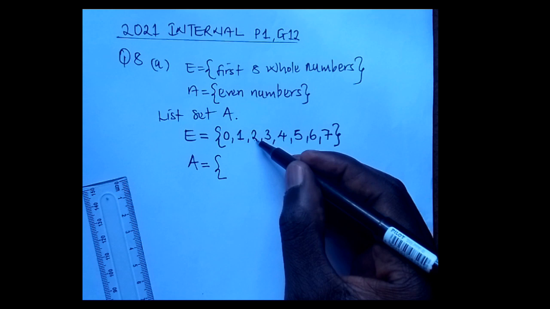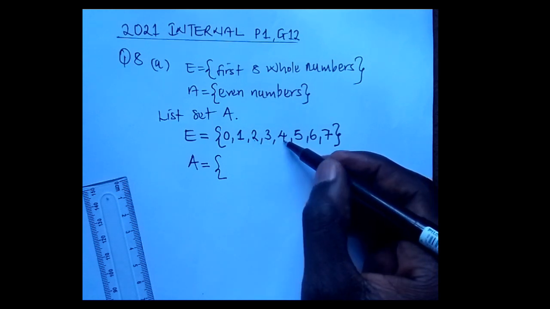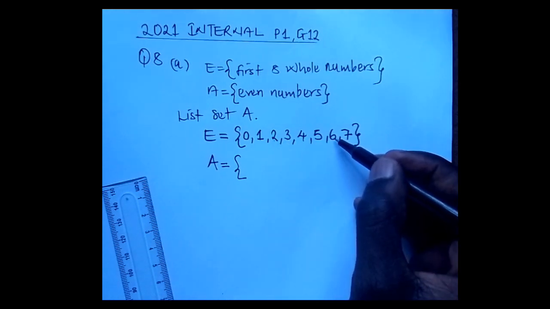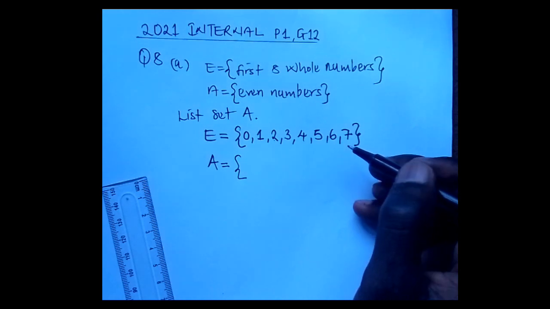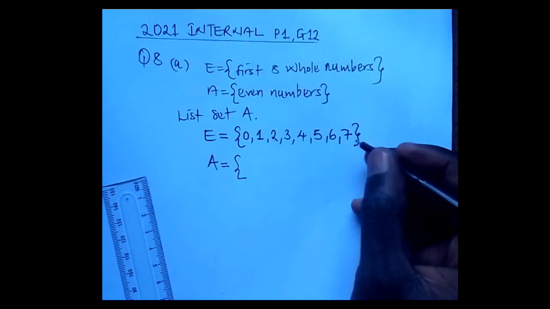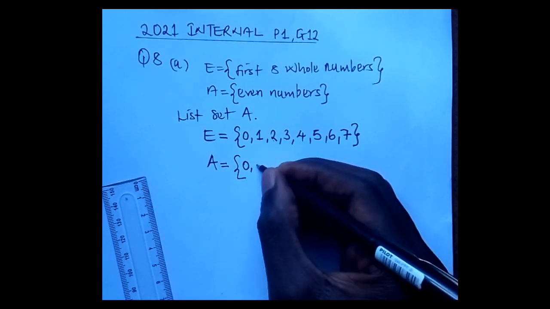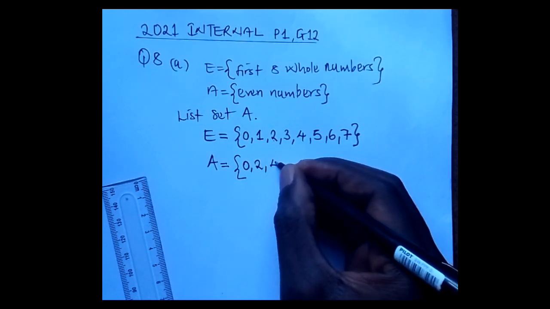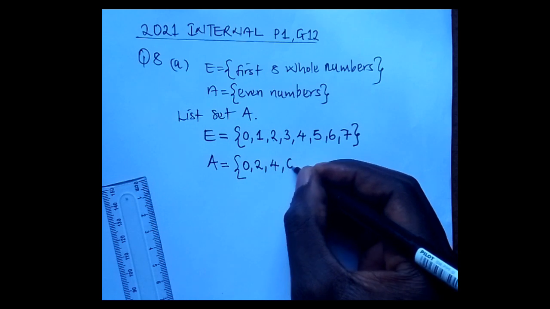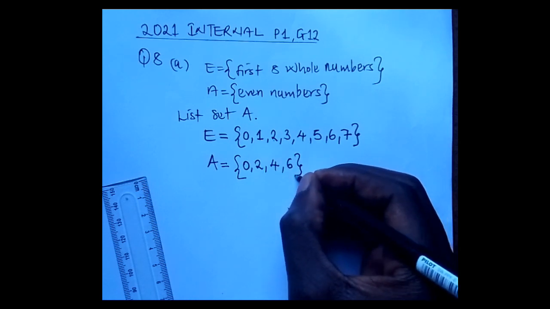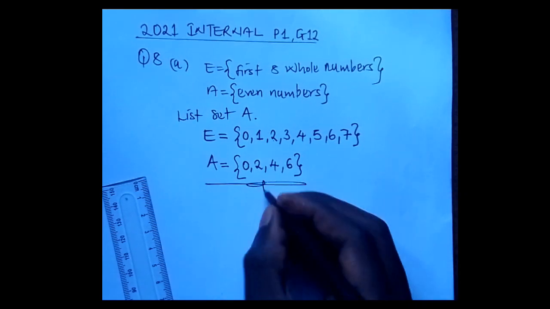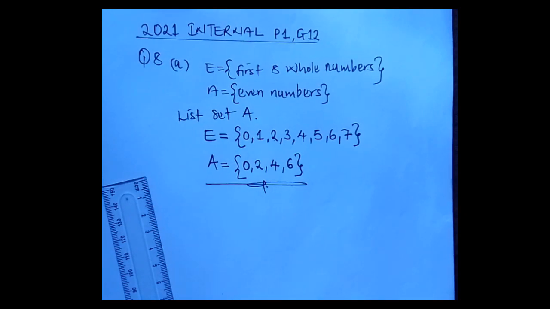Then 2, then 4, and 6. And remember, even numbers are those numbers that are divisible by 2. So 0, 2, 4, and 6. Then we close. So this is set A.